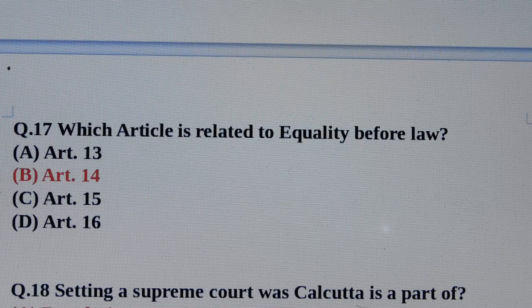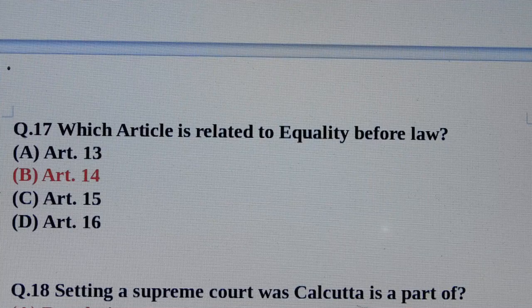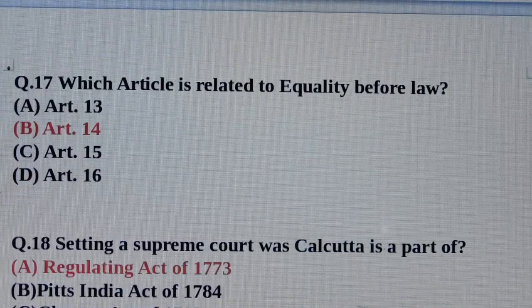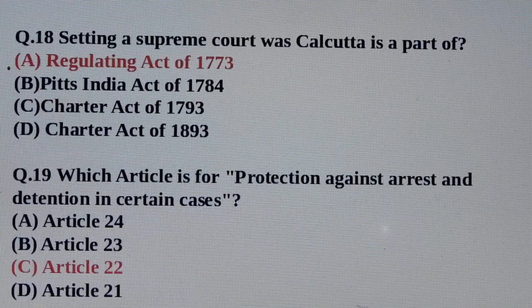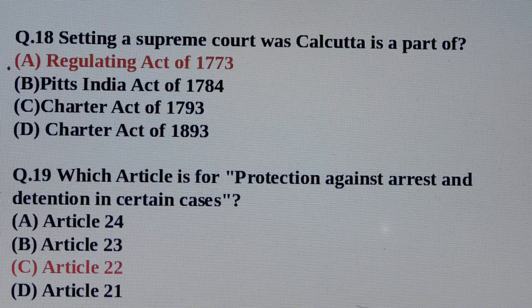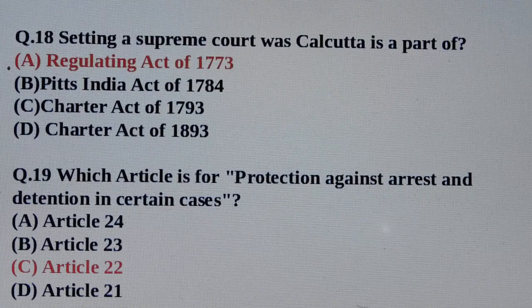Question number 17. Which article is related to equality before law? Answer is option number B, Article 14 is related to equality before law. Question number 18. Setting up a Supreme Court at Calcutta is a part of. Answer is option number A, Regulating Act of 1773.